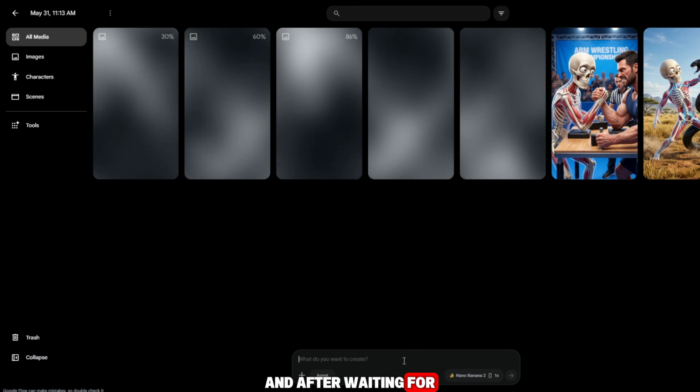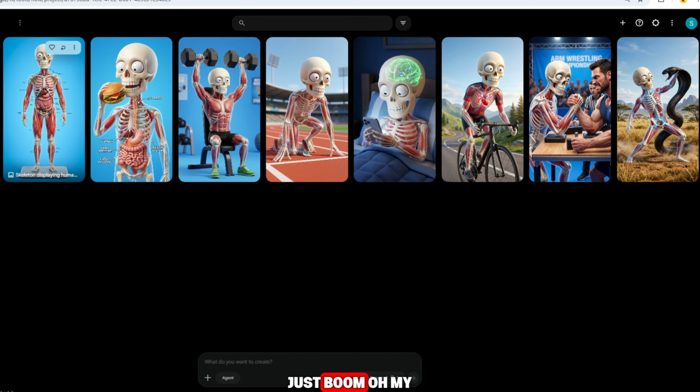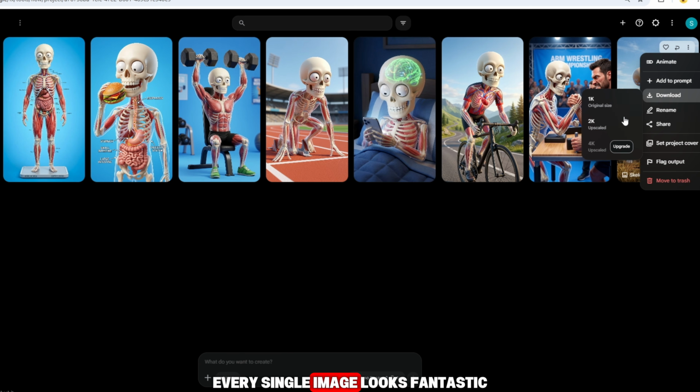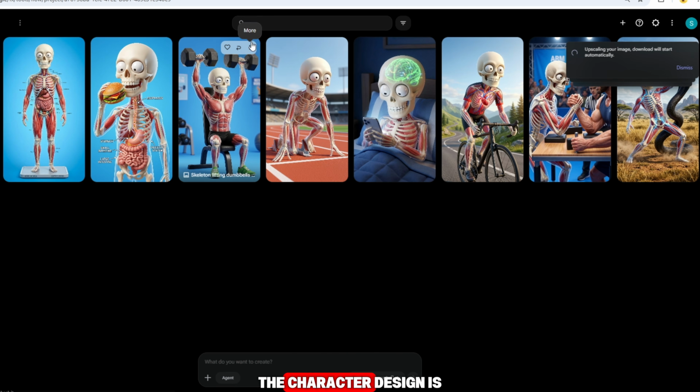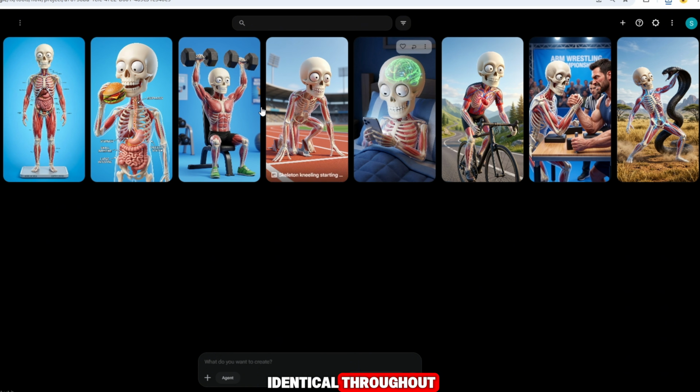And after waiting for a little while, just boom! Oh my God, viewers! All of my images are now completely ready. Take a look at them one by one. Every single image looks fantastic. The quality is extremely high. The style remains consistent. The character design is identical throughout. The eyes match perfectly. The anatomy remains the same. And every scene looks professional.